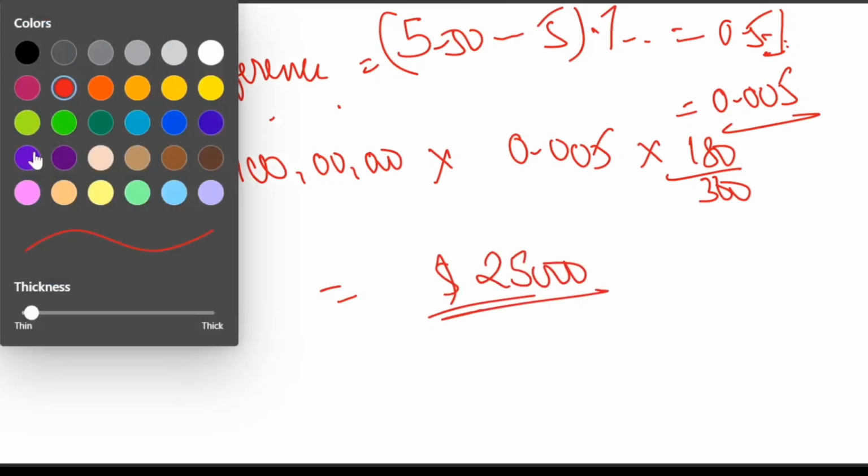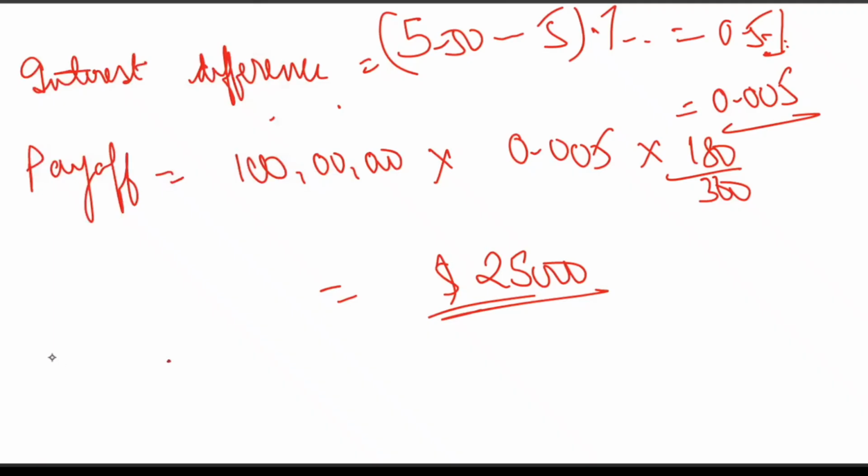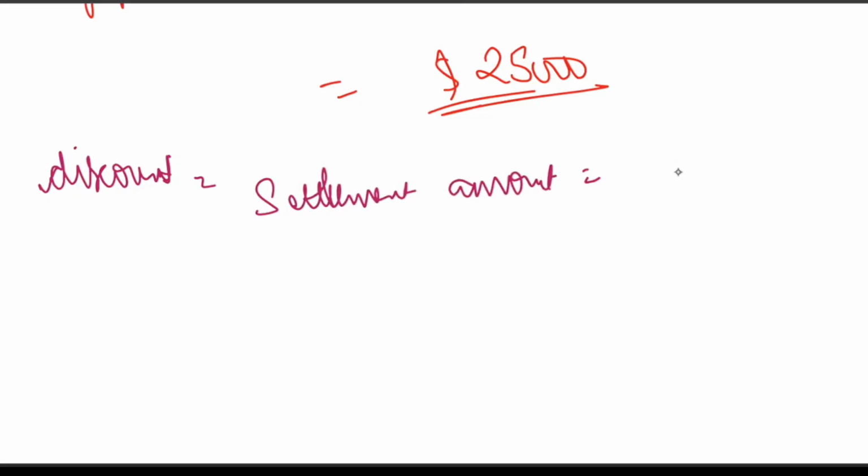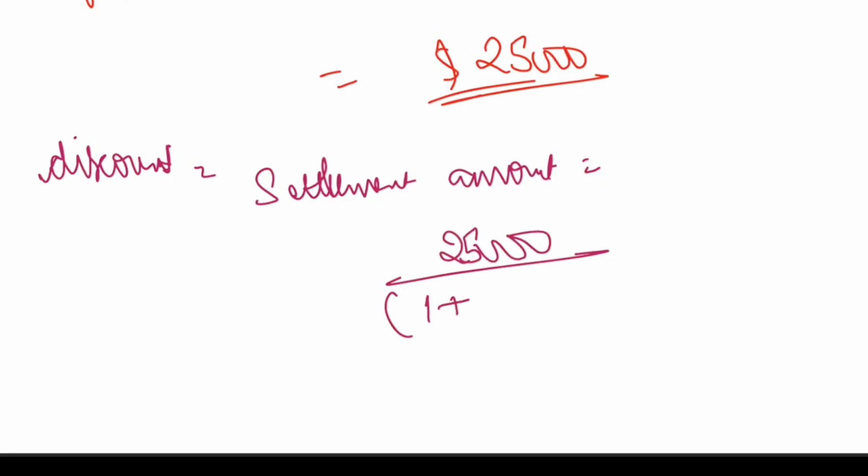And the final third step which we have to apply here is discounting to the present value. If you discount it to the present value, the final settlement amount will be $25,000 in the numerator, and in the denominator 1 plus 0.05 multiplied by 180 upon 360.